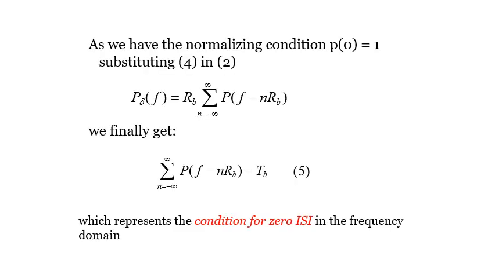Since we have the normalizing condition p(0) equal to 1, substituting 4 in 2, we get P delta(f) equal to Rb times the sum over n from minus infinity to infinity of P(f - nRb). So we finally get the sum over n from minus infinity to infinity of P(f - nRb) equal to 1 by Rb, which is nothing but Tb. This represents the condition for zero ISI in the frequency domain.